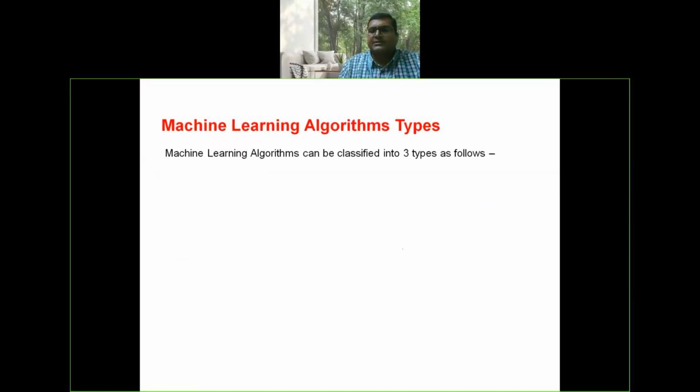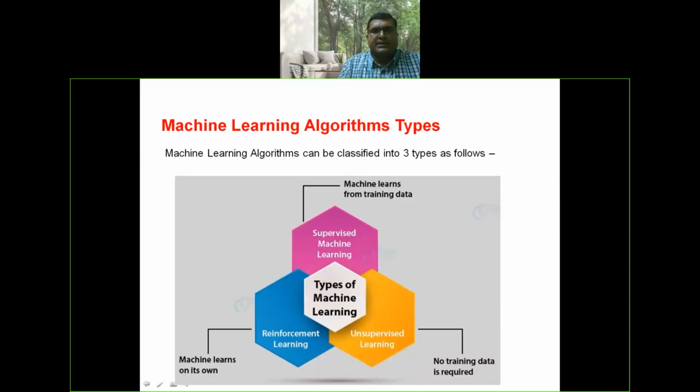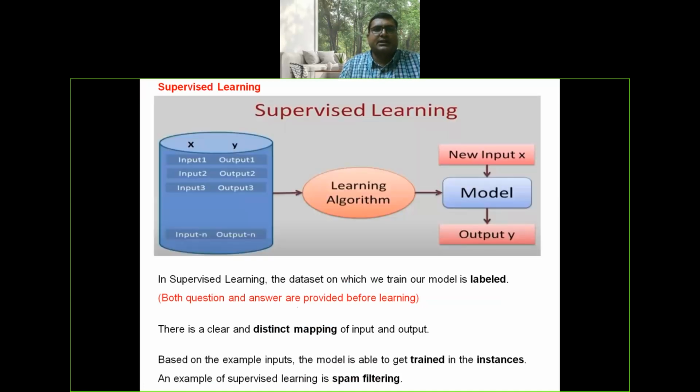Machine learning algorithm types are classified into three categories: supervised learning, unsupervised, and reinforcement. Just now we discussed supervised learning. In supervised learning, the machine learning model is trained with labeled data.